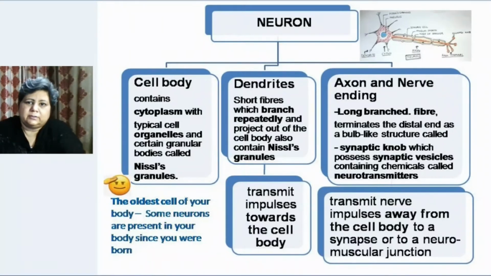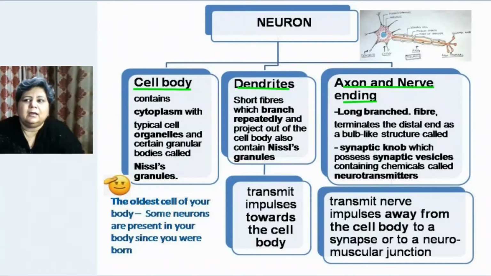Now as far as the neuron is concerned, we can divide it into three main parts, that is cell body, dendrites and axon along with the nerve ending. Now what is the cell body? The cell body is that part which contains the cytoplasm. So it is the major part of the cell, containing cytoplasm and a large nucleus, and it has other organelles also.